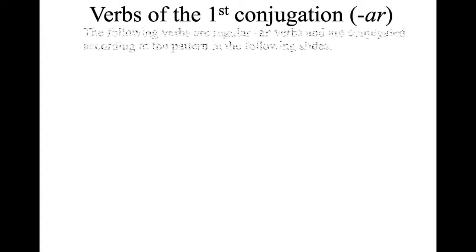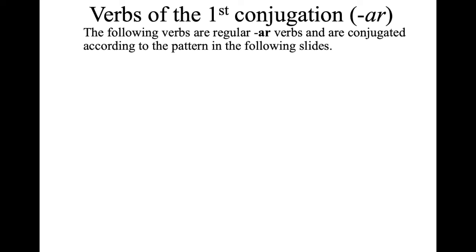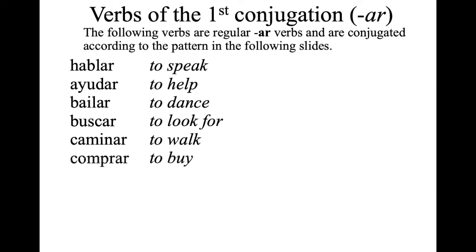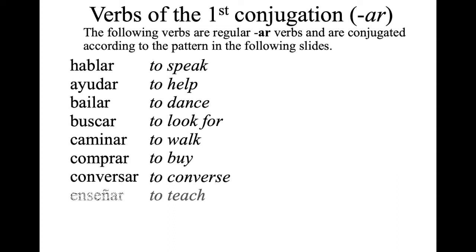So we have the verbs of the first conjugation, ar. So when you hear that someone says verbs of the first conjugation, you will know that we're referring to those verbs ending in ar. And the following verbs are regular ar verbs, and are conjugated according to the pattern in the following slides. Hablar would be to speak. Ayudar would be to help. Bailar would be to dance. And buscar would be to look for. Caminar would be to walk. Comprar would be to buy. Conversar would be to converse.